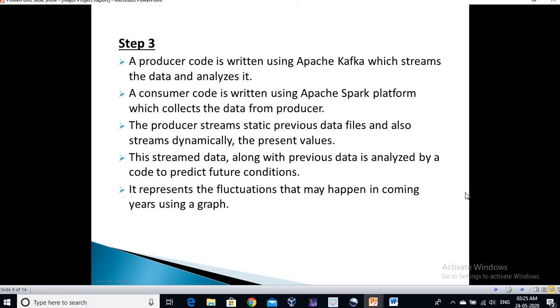A producer Java program is written using Apache Kafka, which is a stream data tool. The program is intended to read the data stored in the CSV file and transfer it to the consumer. To transfer the data, a topic is to be created using Kafka. The producer can send data to the topic using two modes, asynchronous and synchronous mode. In this project, the data is sent through synchronous mode. This topic is to be created before implementation of producer and consumer. The data sent from producer is also displayed on the console.